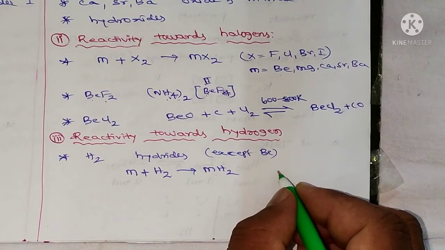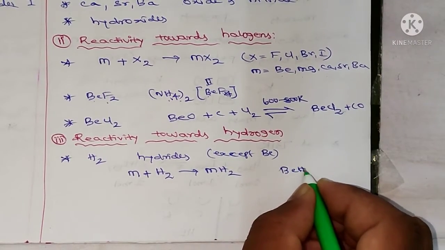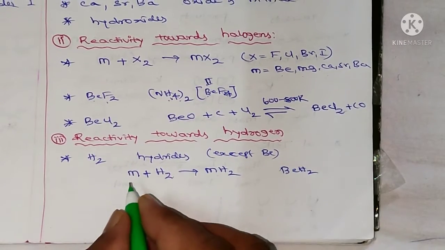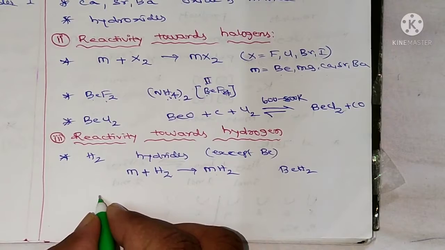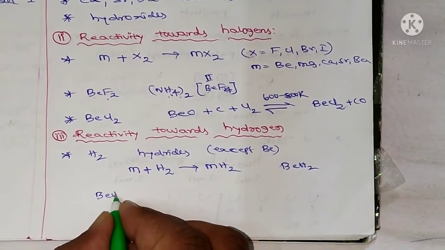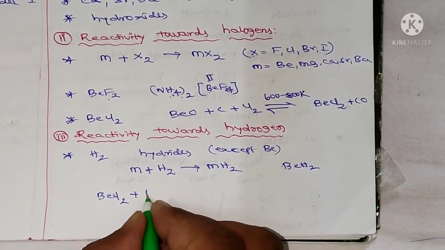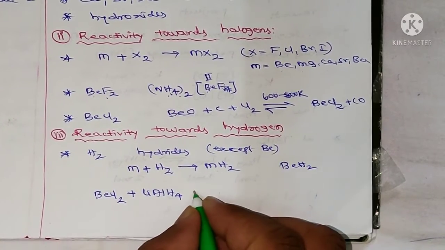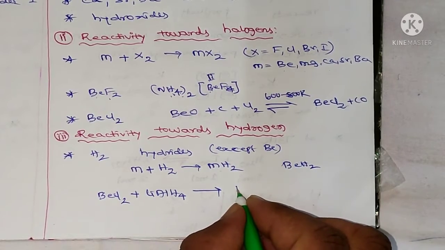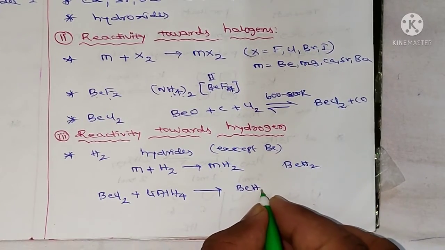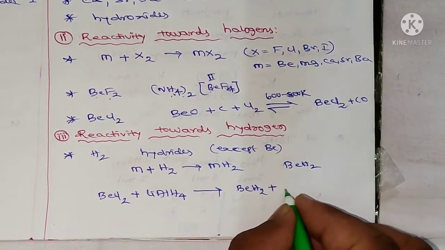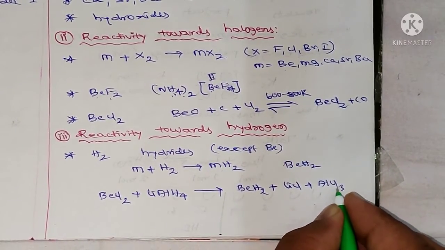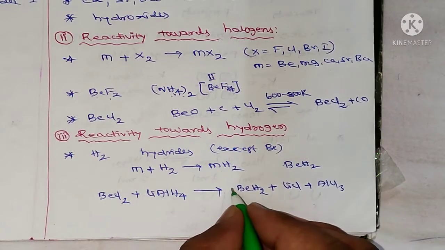However, we can also get beryllium hydride by the reaction between beryllium chloride and lithium aluminium hydride. Beryllium chloride reacts with lithium aluminium hydride to form beryllium hydride plus lithium chloride plus aluminium chloride, and balance that equation.